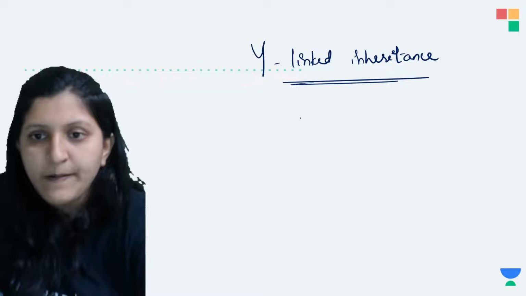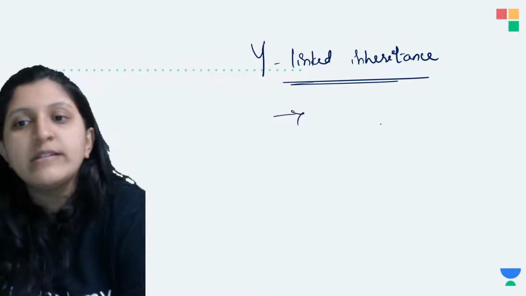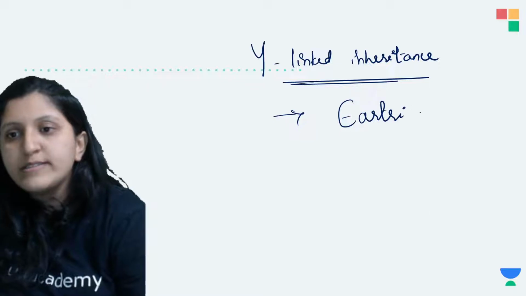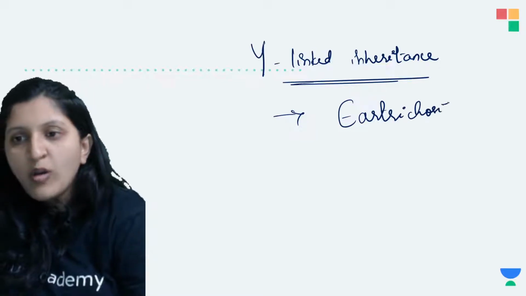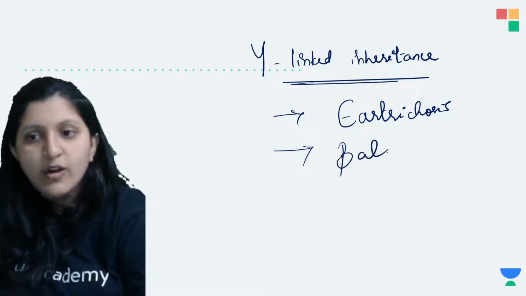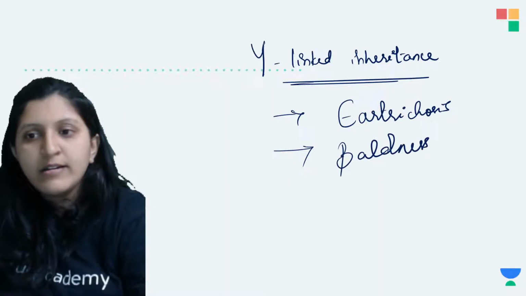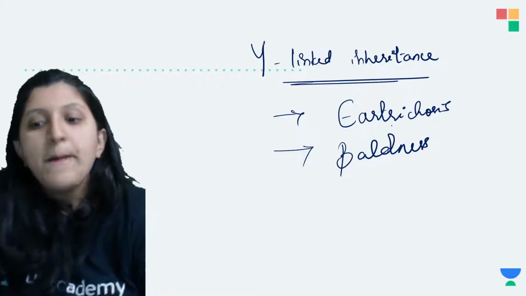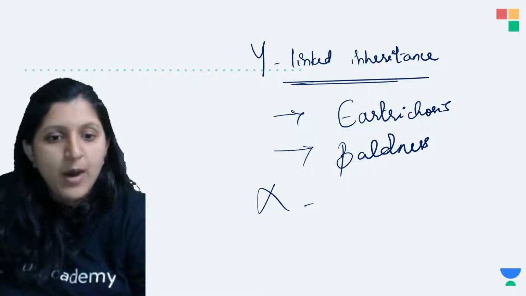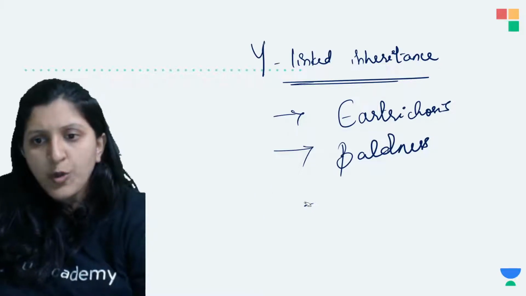Of course, there is a condition called hairy ear, hypertrichosis, and also a condition that is baldness. These two are Y-linked inheritance.